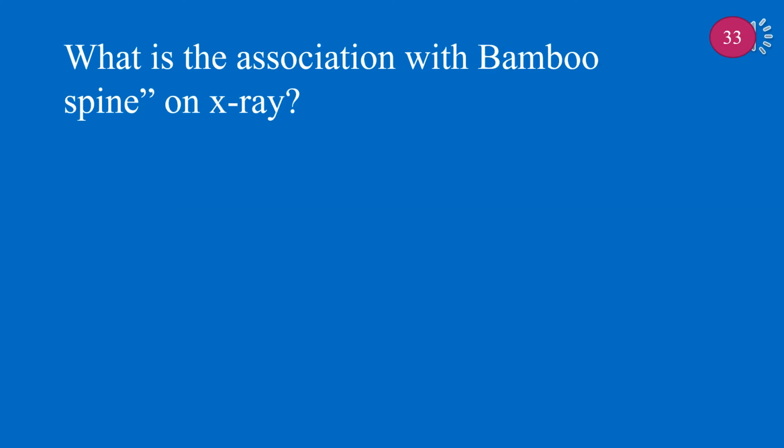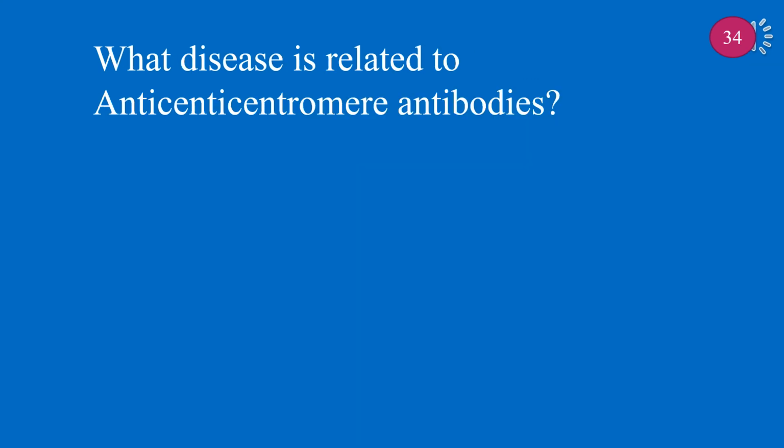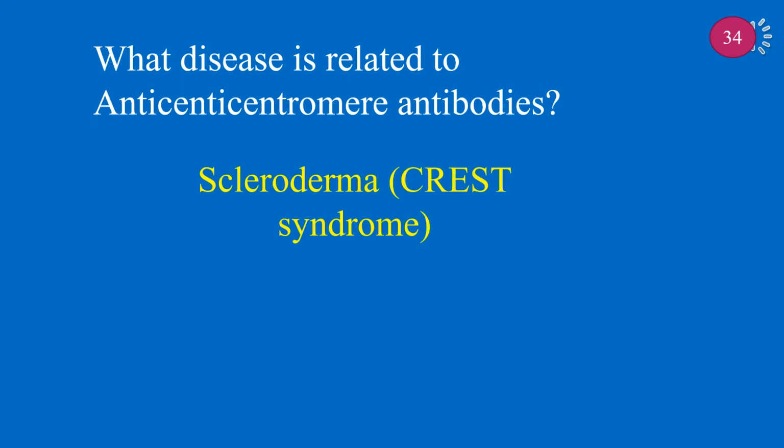What is the association with bamboo spine on X-ray? Bamboo spine on X-ray is associated with ankylosing spondylitis, chronic inflammatory arthritis, HLA-B27. What disease is related to anticentromere antibodies? Anticentromere antibodies indicate scleroderma, CREST syndrome.